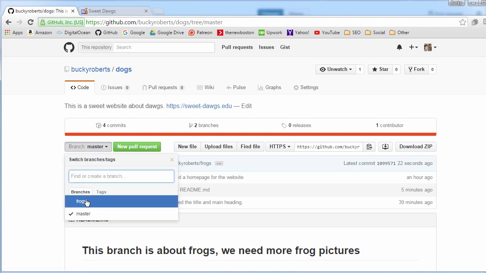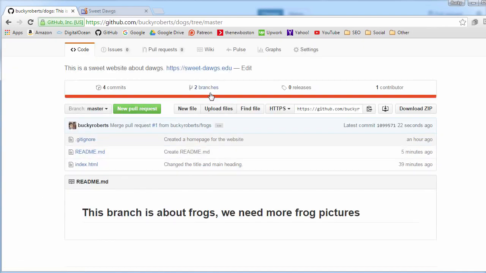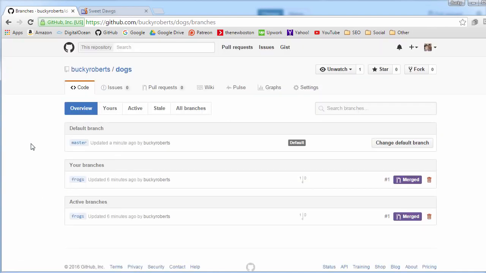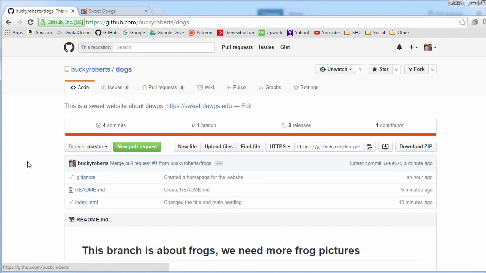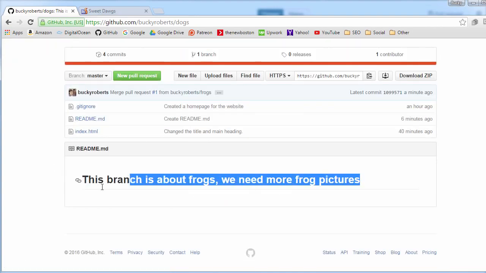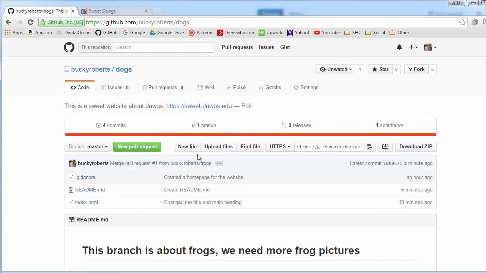If you ever want to get rid of that just to clean it up, then you just click branches right here and delete all the old ones that you don't need anymore. So just click this trash can that says delete this branch. And whenever you delete it, you still have all of your changes, so it didn't revert it or anything. So there you go. Pretty cool. That's the basics of branches, basically copies of your main project that you can work on, tweak, and submit for acceptance into the main one.